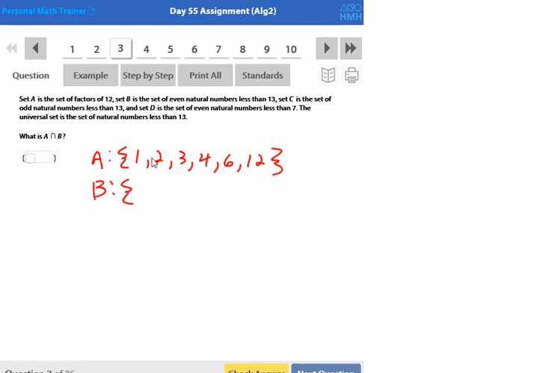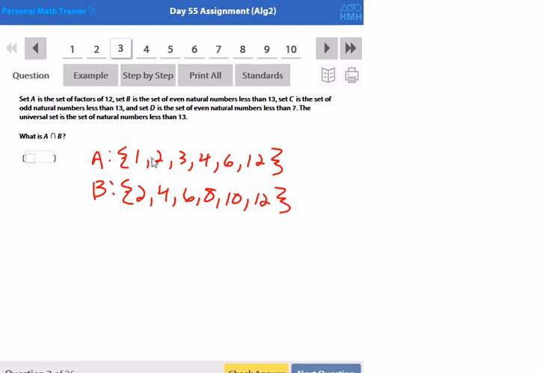Set B is a set of even natural numbers. Now, natural numbers are counting numbers, so that means you start at 1, not at 0. So the set of even natural numbers less than 13 is 2, 4, 6, 8, 10, 12. Has to be less than 13.